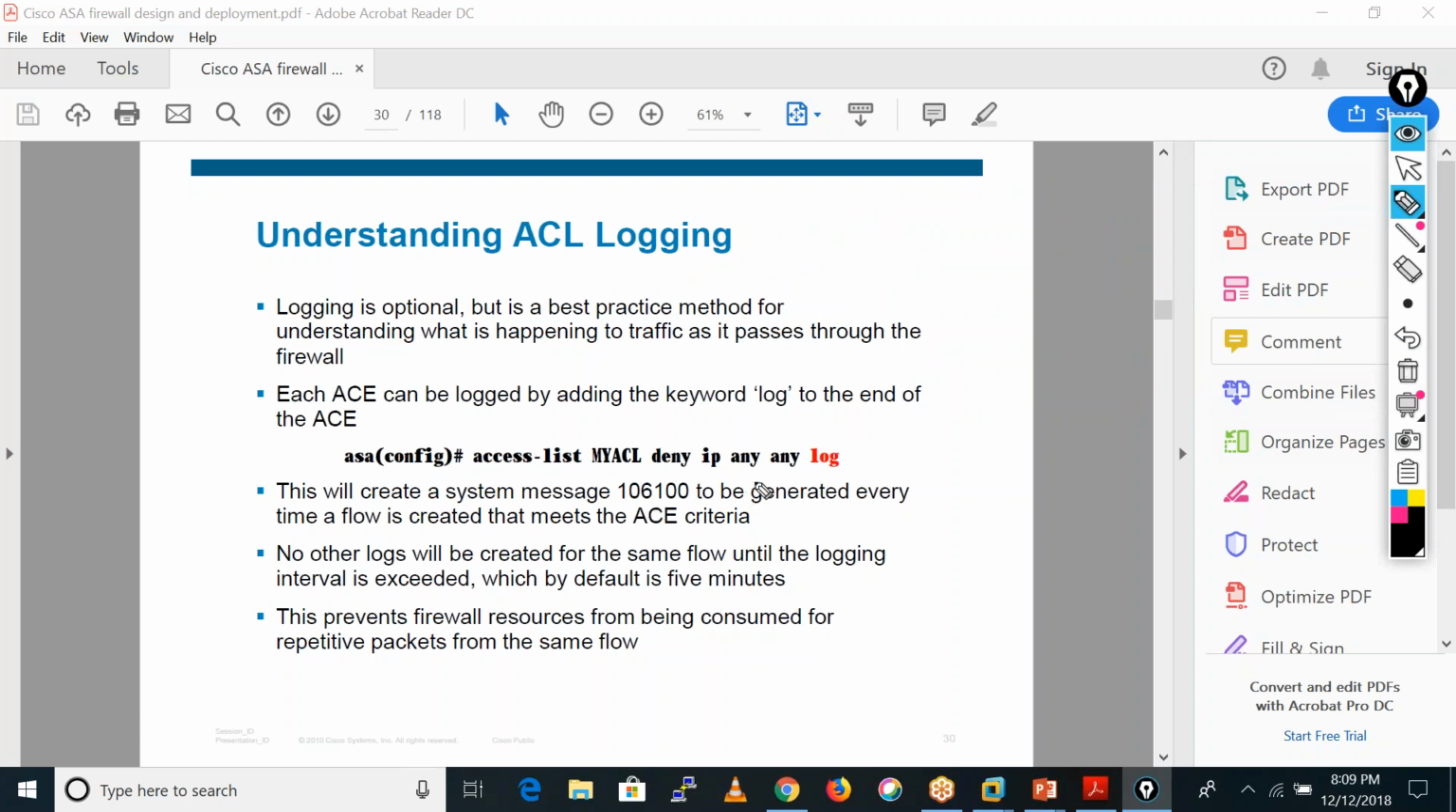Generally they will ask why we use logging on an ACL, so you have to tell that. If we enable the logging on an ACL, at that time it gives the log.